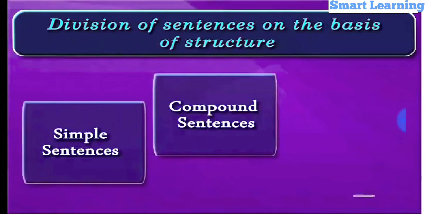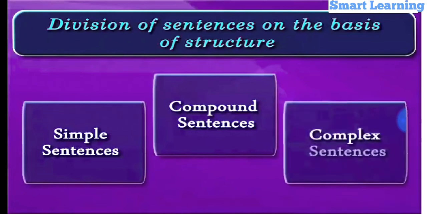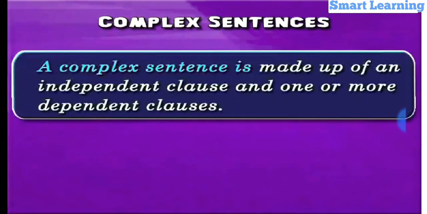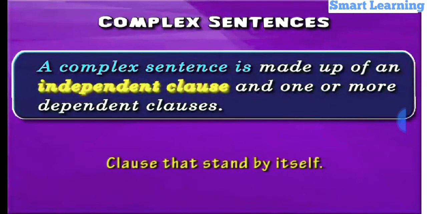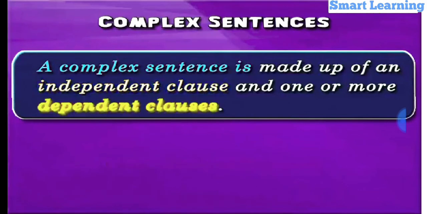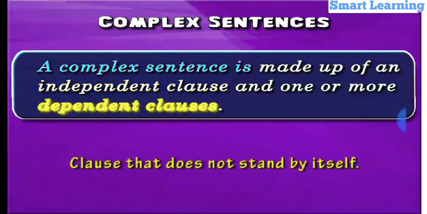The next type of sentence based on the structure is complex sentences. By definition, a complex sentence is made up of an independent clause and one or more dependent clauses. So, a complex sentence consists of an independent clause, that is, a clause that stands by itself, and one or more dependent clauses, that is, a clause that does not stand by itself.